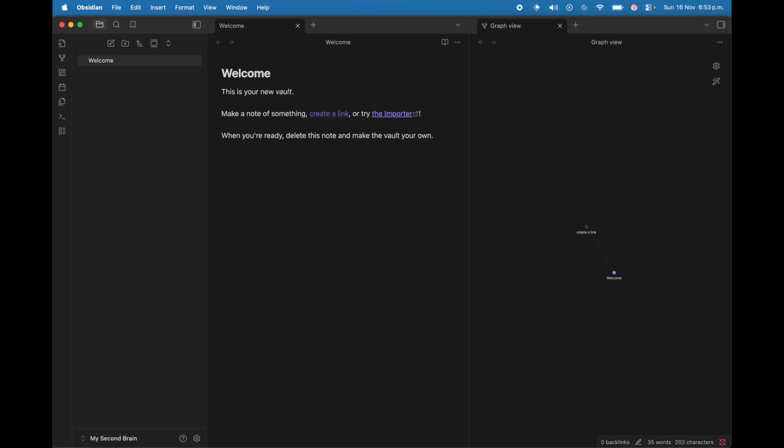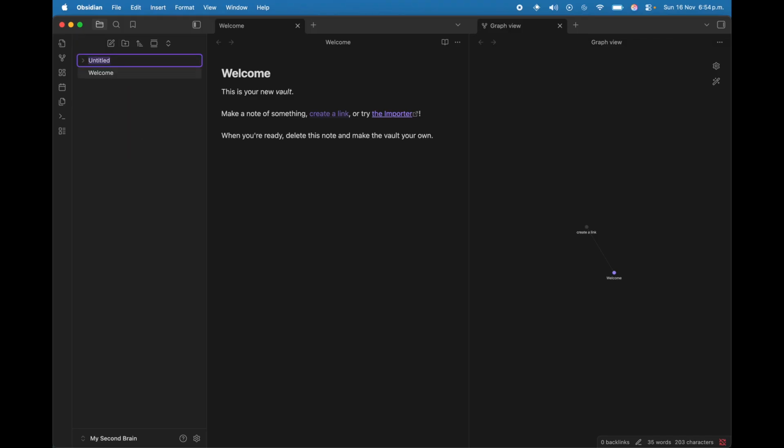Before we capture a single thought, we need a home for your thinking. This takes a couple of minutes. I will use something called PARA. It is a method, and it's brilliant because it matches how your brain actually works. So we will first create a set of 4 folders. We go to this left sidebar, and we can click on this icon where it says new folder, or we can right click or double click to create one.